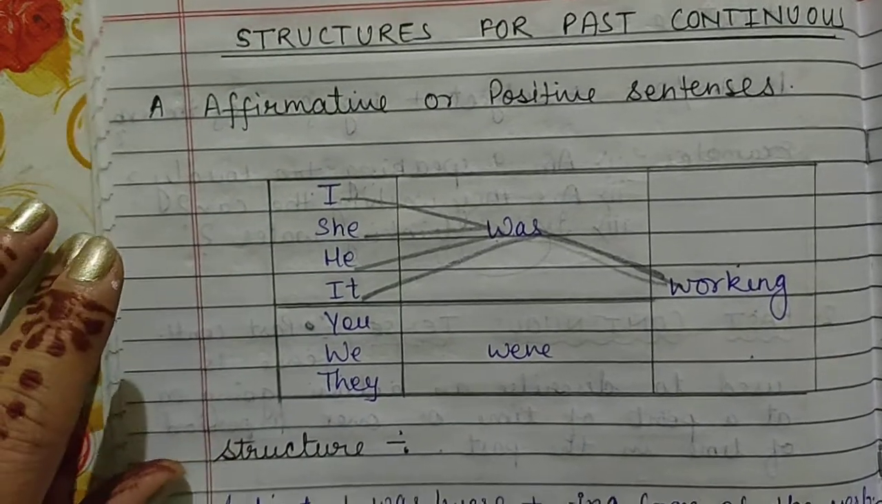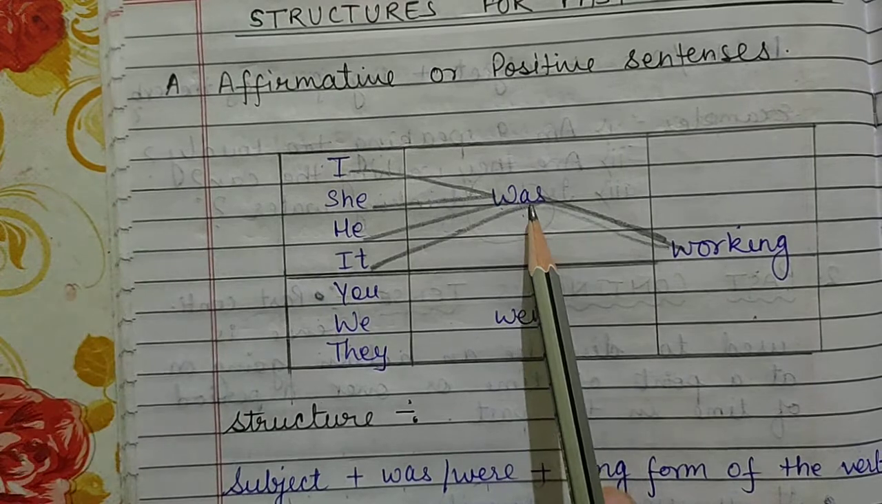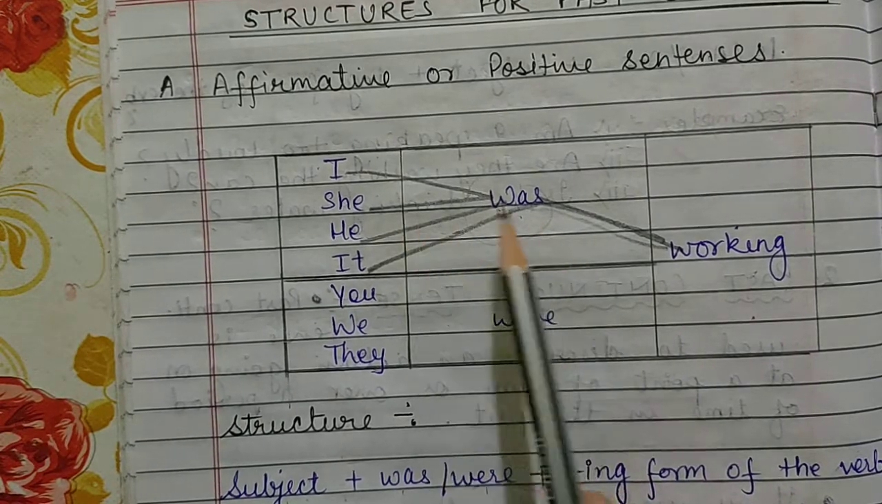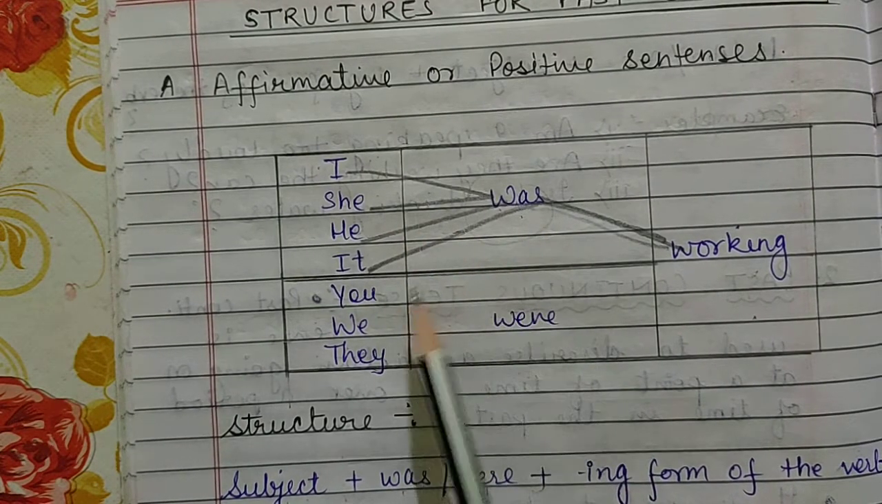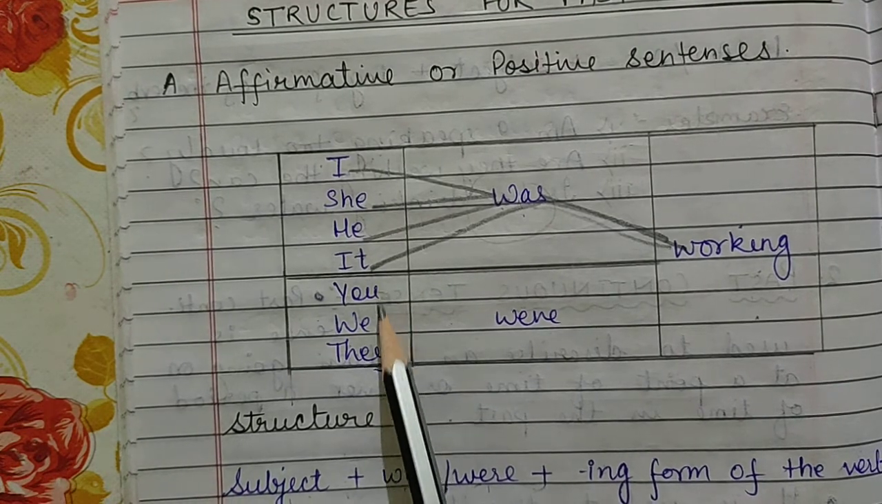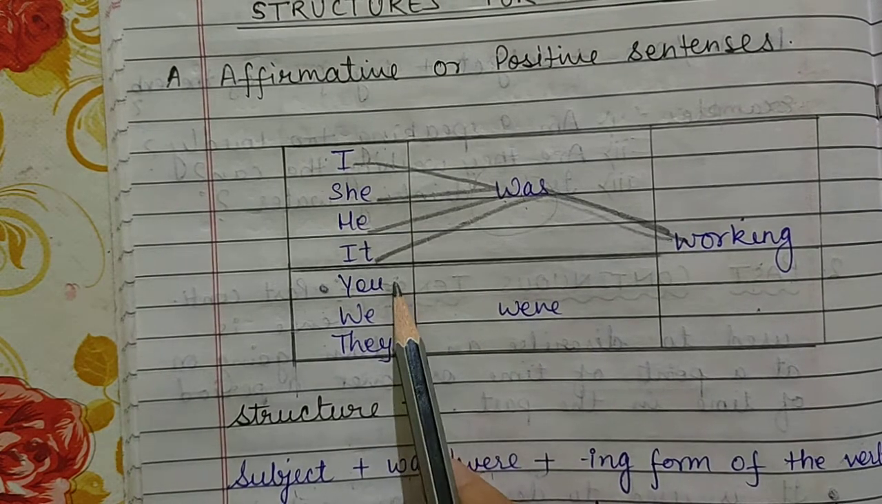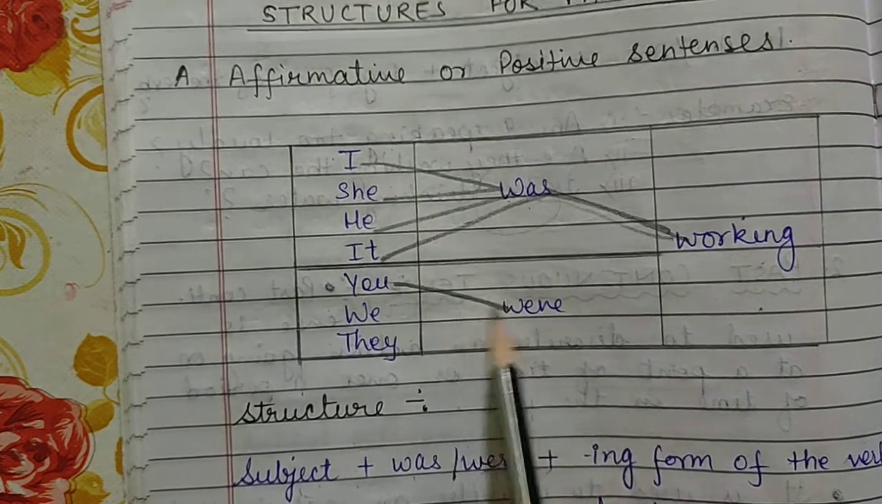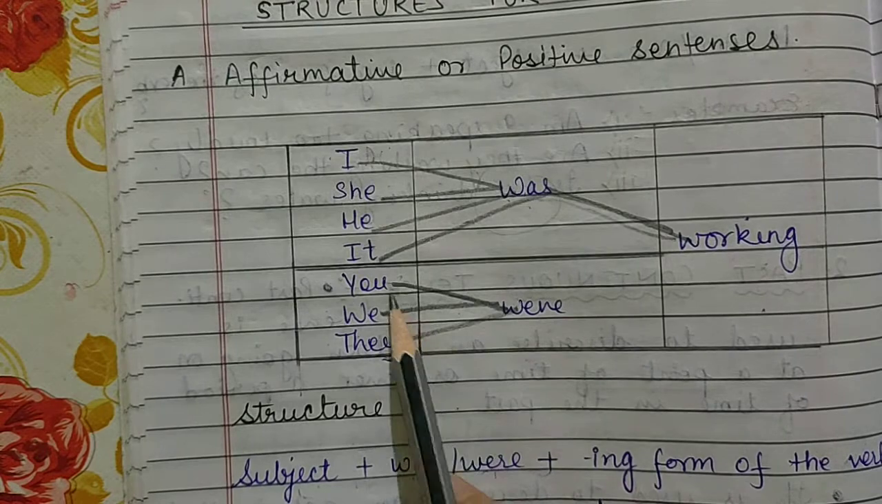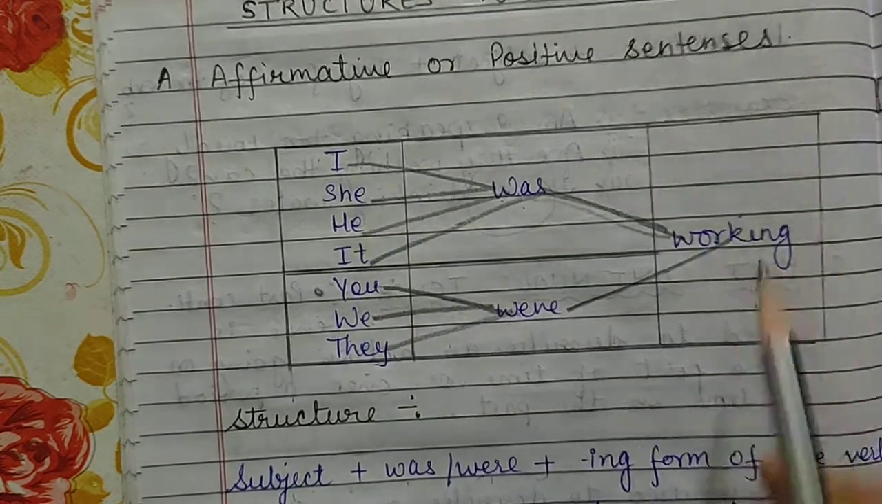So if your subjects are singular, you will use was. With singular you will use was. She was, he was, it was, I was. Okay. If your subjects are plural, that means you, we, they, you will use were. With plural subjects we use were for the past. You were, we were, they were working with ing form of the verb.